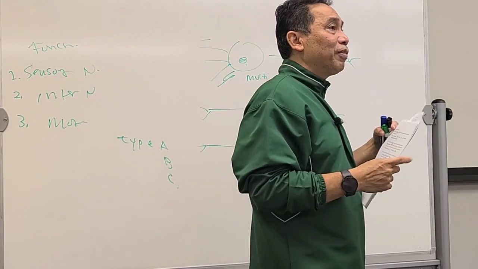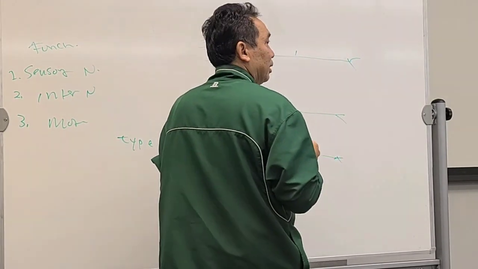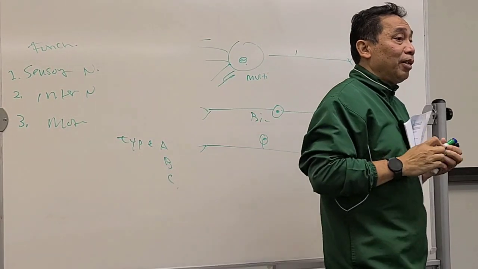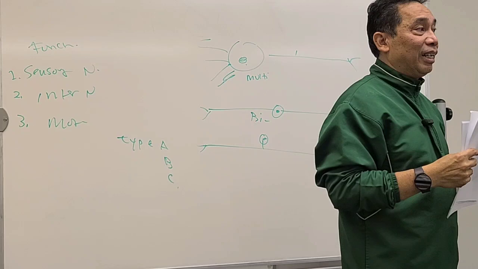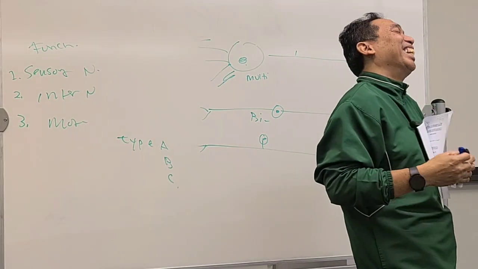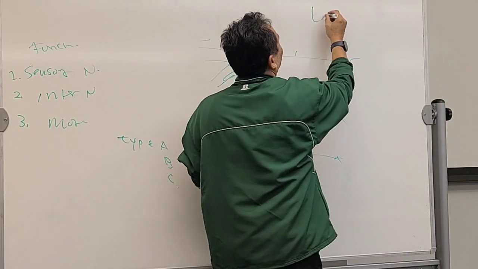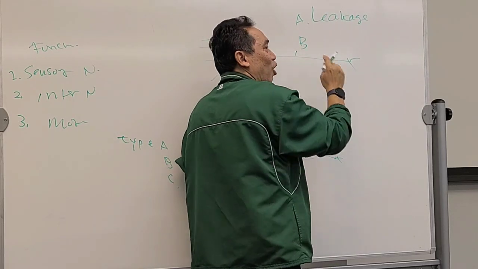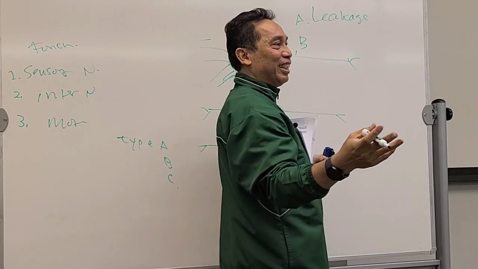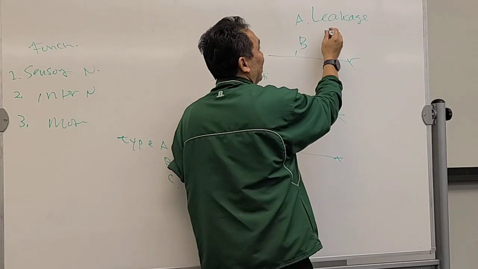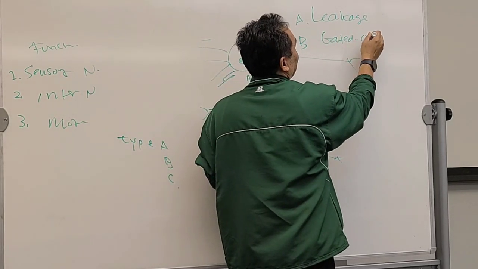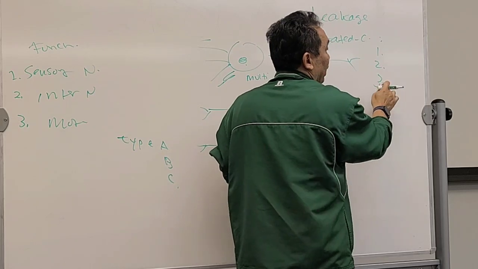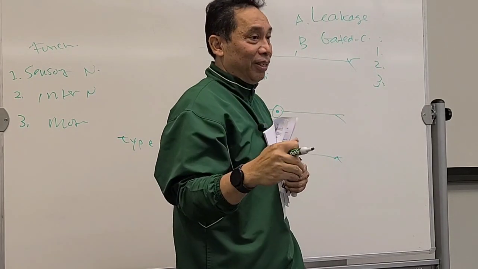Okay, types of channel. If it is open, kept open, what do you call that type of channel? Open channel, the leakage channel. If it opens and closes, it has a gate, therefore it's called a gated channel. And gated channels have 3 types, right? If it opens because of voltage, it's called a voltage channel.